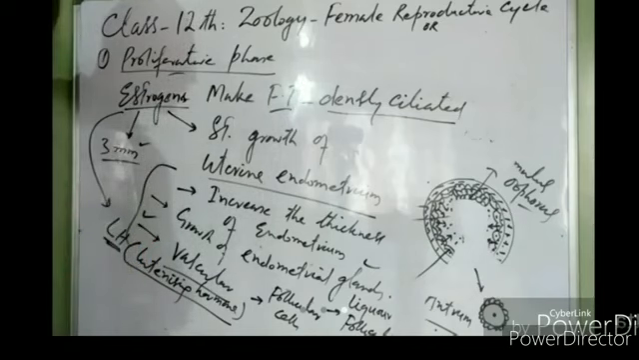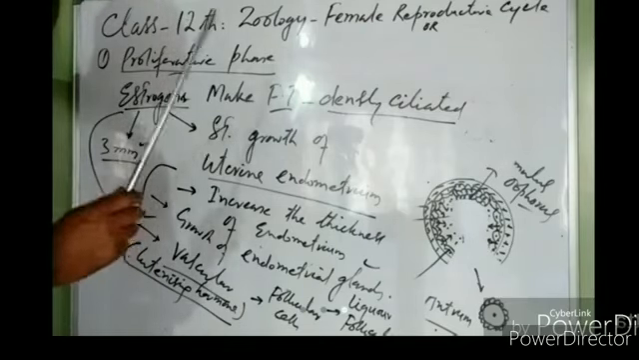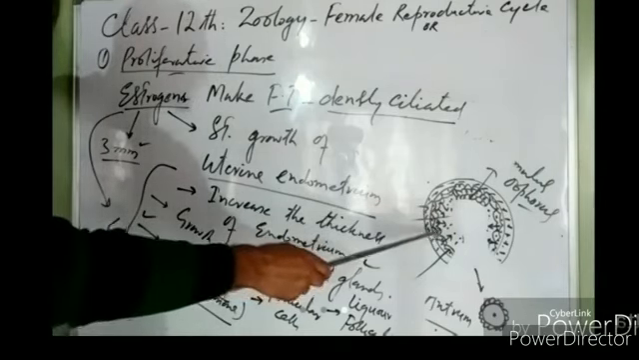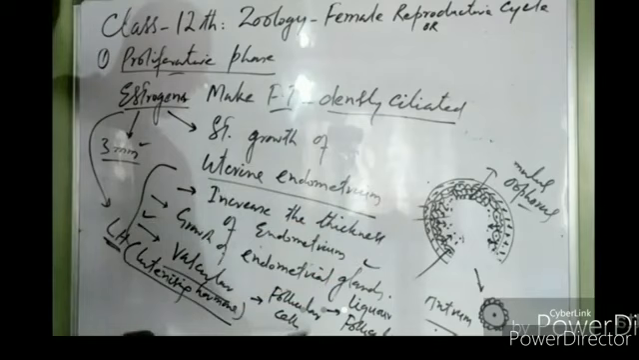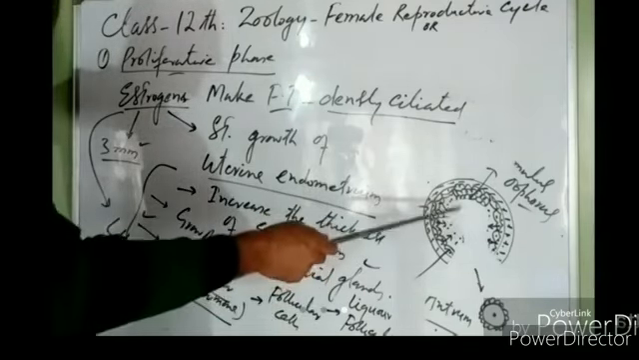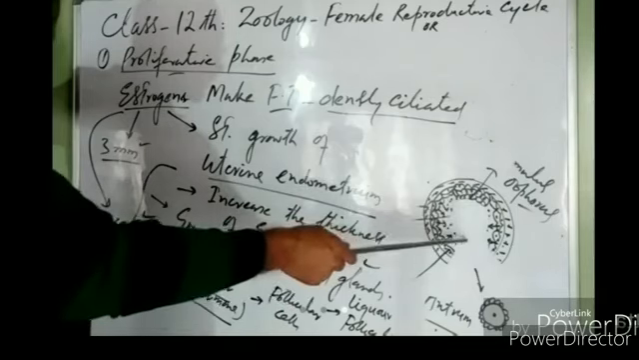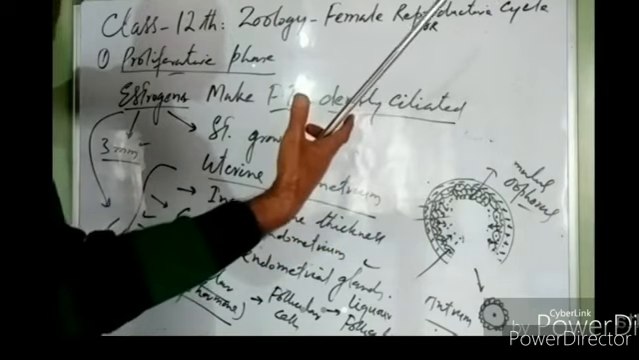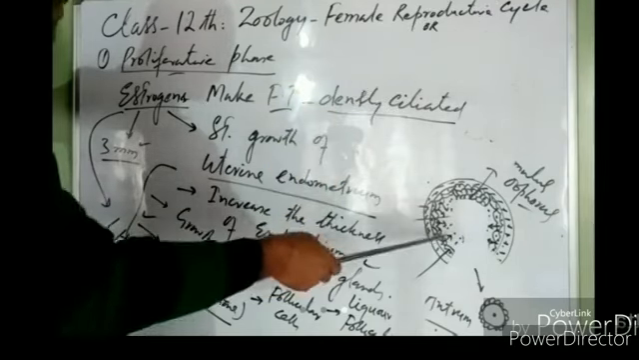Then under the influence of estrogens, luteinizing hormone is released. Estrogens stimulate the release of luteinizing hormone from the anterior pituitary. Luteinizing hormone acts on follicular cells. It stimulates the follicular cells to release a fluid, liquor folliculi, into the antrum. As the fluid accumulates in the antrum, it builds up internal pressure on the theca.